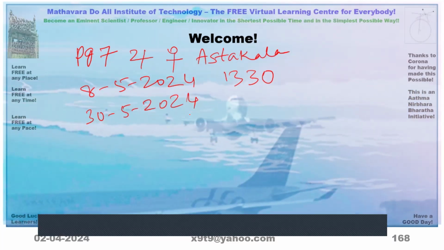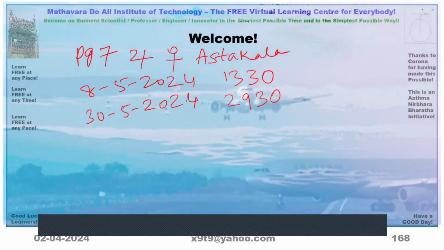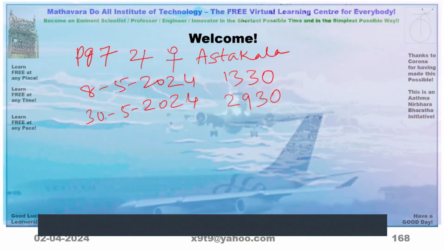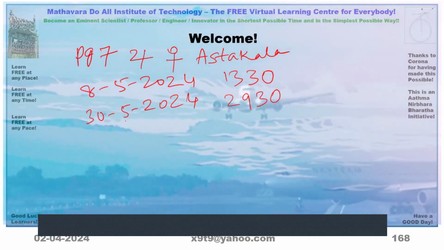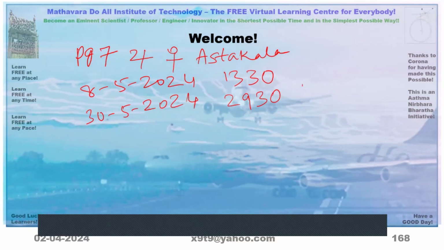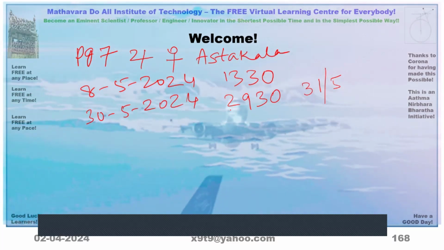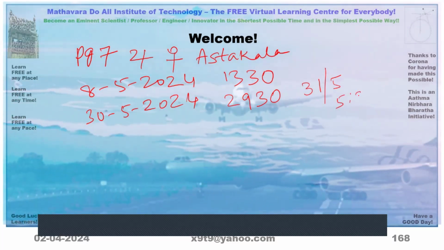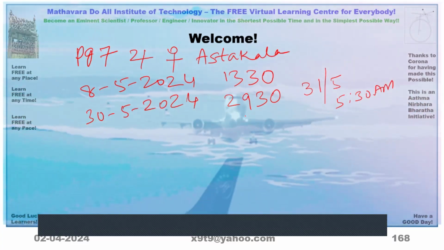Up to 29:30. 29:30 means next day 7:30. That means it is not 35. In May there will be 31st. So it will be 31st May, 5:30 a.m. 24 we have to subtract here.